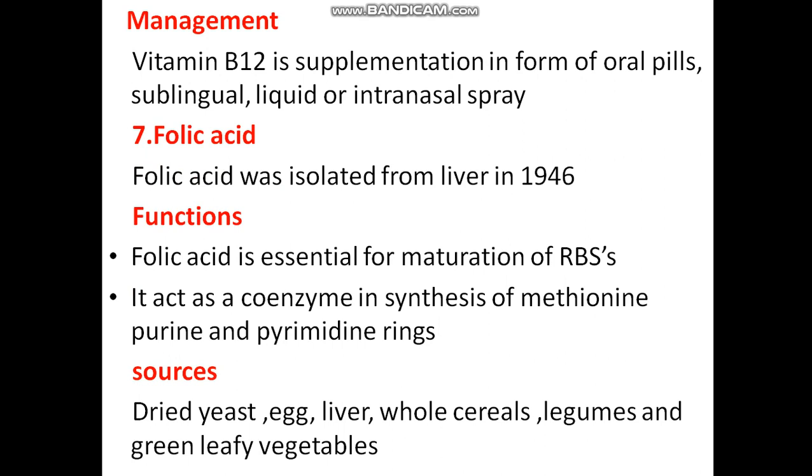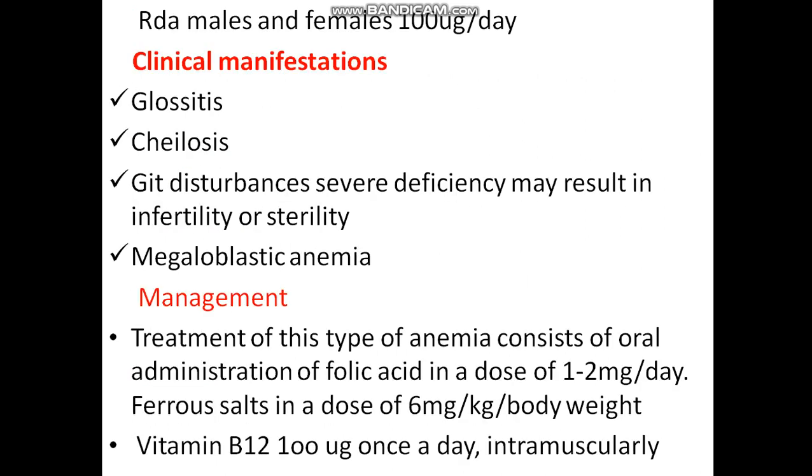Then sources: dried yeast, egg, liver, whole cereals, legumes and green leafy vegetables. These are the sources of folic acid. RDA means recommended dietary allowance, for males and females 100 microgram per day. Then clinical manifestations. What are the clinical manifestations?